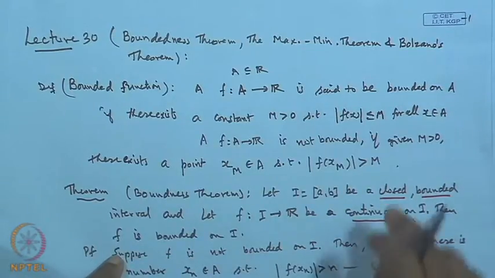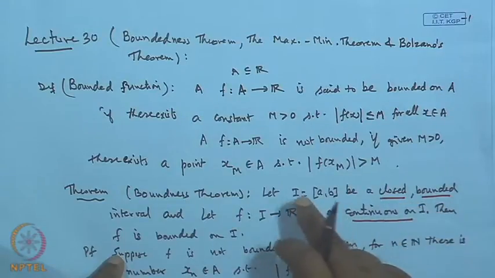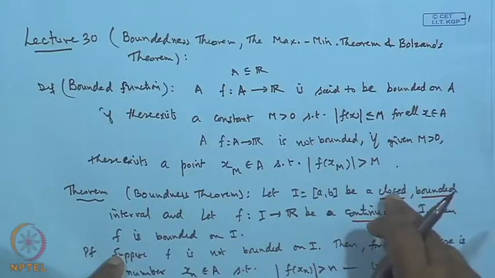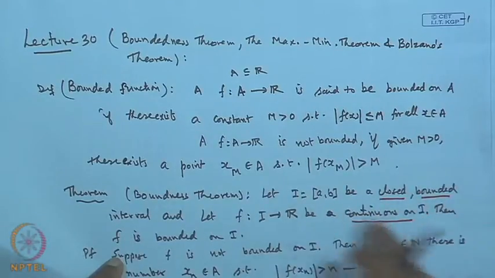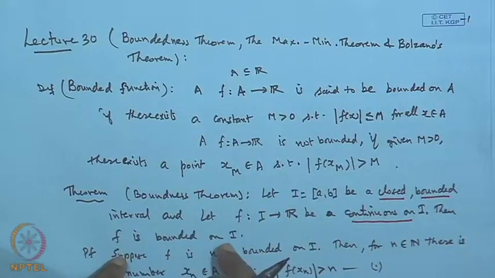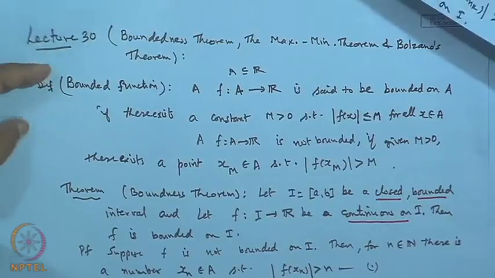If any one of the conditions is relaxed, that is, if we take I to be simply bounded but not closed, or simply closed but not bounded, or the function is not continuous, then our conclusion that f is bounded on I cannot be drawn. In fact, we will get examples where the function is unbounded when we relax any one of the conditions. So let us see the examples.